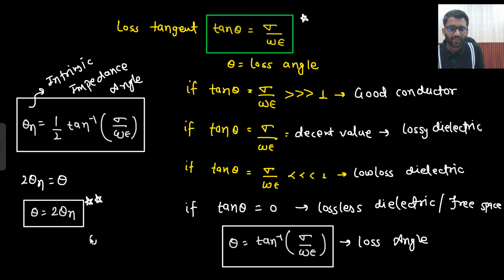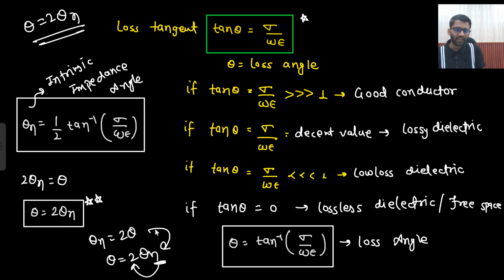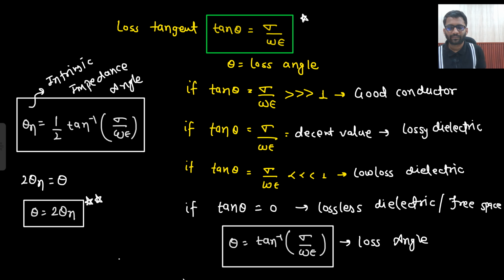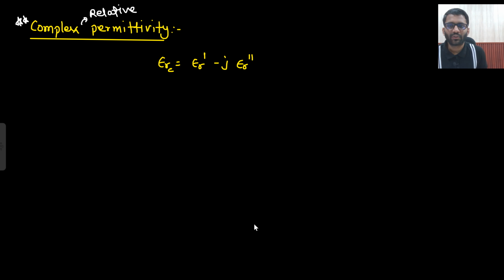How will you remember? People get confused whether this will be the expression or that will be the expression. Whenever there is a subscript, there is another number. Theta will come alone. If there is a subscript, then the number will be there. So how do I remember? If there is a subscript, then I put 2. That's it. So theta is equal to 2 theta eta. This is how I remember, and you can also remember in the same manner. So this is everything about our lossy dielectric. There is some loss which is finite. Another term we introduced here is low loss dielectric. Now let's see a very simple point which is complex relative permittivity.